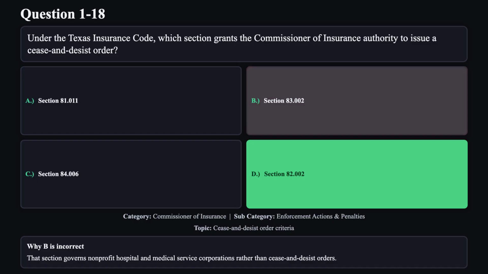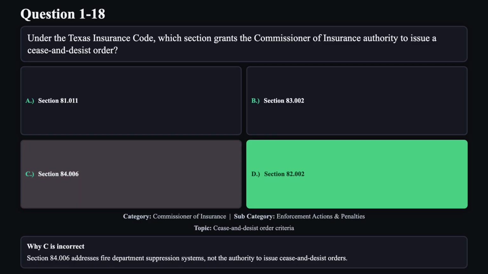Reason B is not correct. That section governs nonprofit hospital and medical service corporations rather than cease and desist orders. Reason C is not correct. Section 84.006 addresses fire department suppression systems, not the authority to issue cease and desist orders.